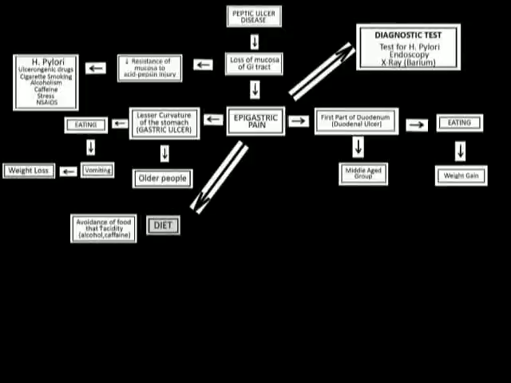To diagnose PUD, we need a test for H. pylori, which includes blood test, breath test, and stool exam, also endoscopy and X-ray. Epigastric pain in peptic ulcer disease can be managed by diet, such as avoidance of food that increases acidity, small frequent meals, and bland diet, which is low in chemical and mechanical irritants.